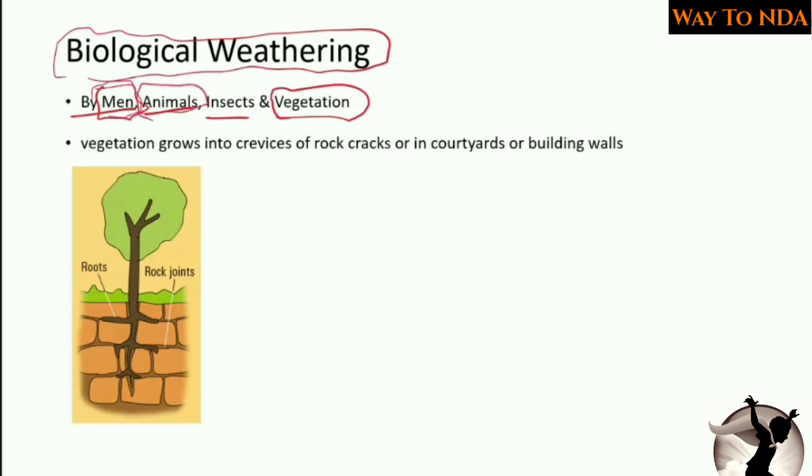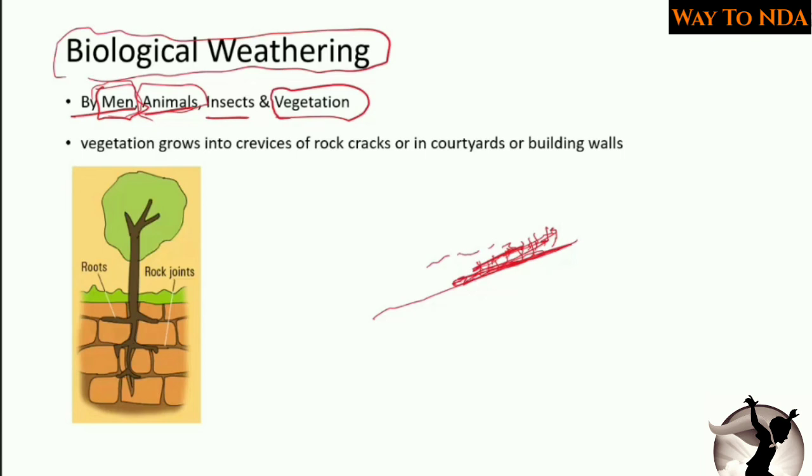Then animals are also responsible because at the time of grazing, when the goats or other animals are grazing on the pasture lands, what happens is there is grass and the soil structure is there. There is soil on the rocks and the grass is grown on the soil. Okay, now what happens is when animals come and eat this grass, after they eat this grass, what will happen is they will eat this grass.